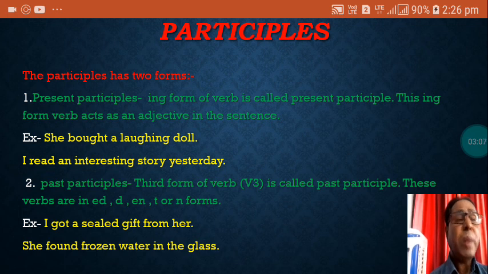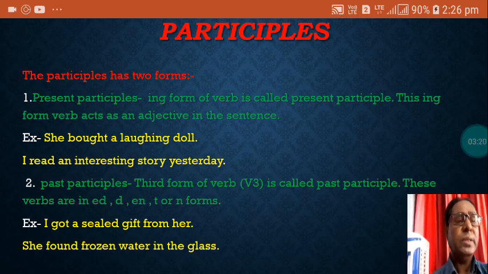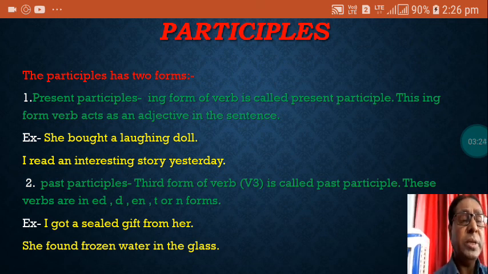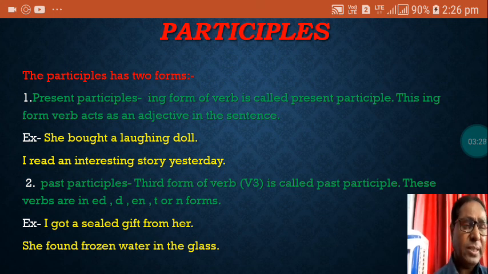The second one is past participle. Participles have two kinds, that is present participle and past participle. Past participle is the third form of verb, called V3. You have been learning V3, the third form, in your grammar book. Play, played, played. So the third form, played. The second form is also played, but the third form is called past participle.